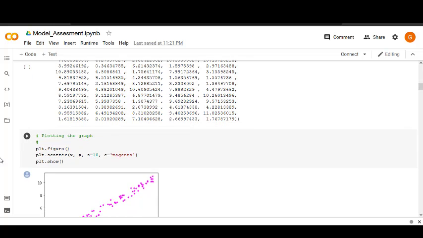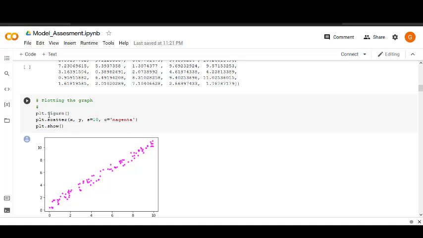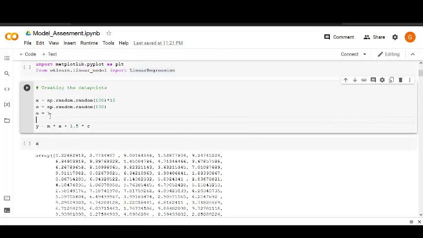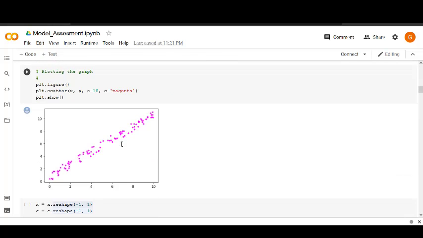Now plotting the graph. When we plot x versus y, we get this scatter plot, and we have defined the slope equals 1 here. Therefore all these points are following in this diagonal fashion from the left corner to the right corner.